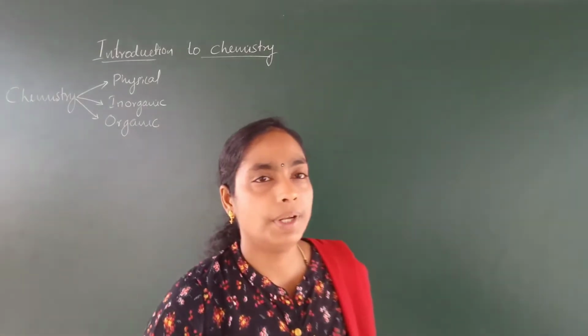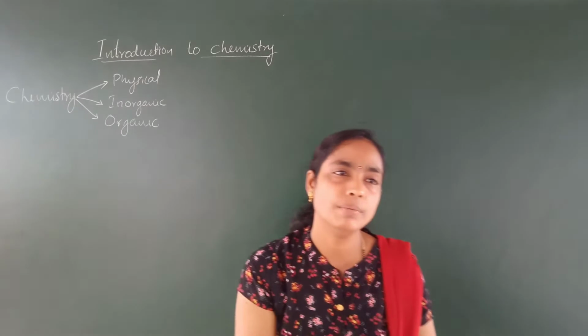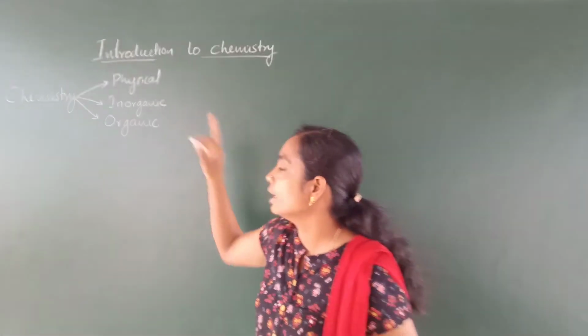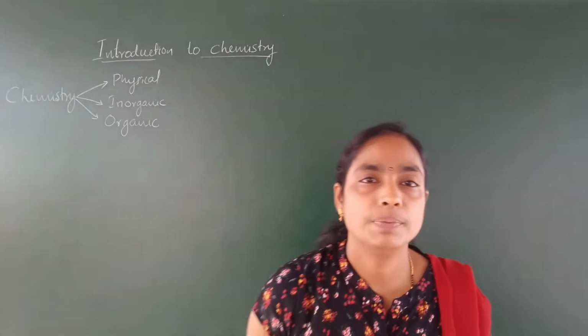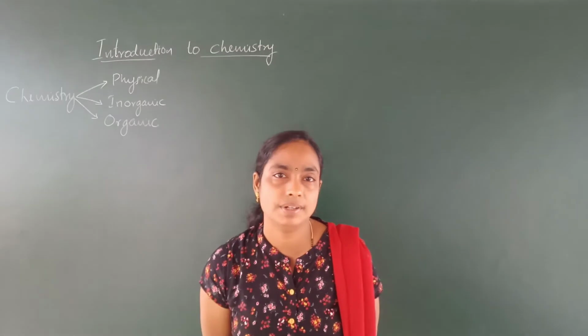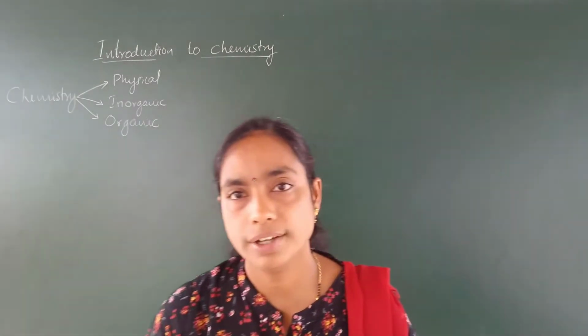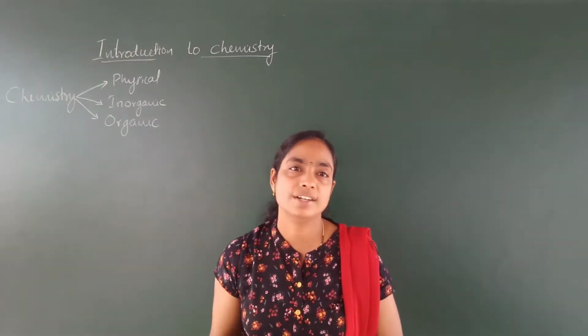The physical properties of matter, physical transformation of matter and the properties of matter are studied under physical chemistry. The first PUC physical chemistry chapters are some basic concepts of chemistry, structure of atom, chemical equilibrium, chemical thermodynamics, states of matter.